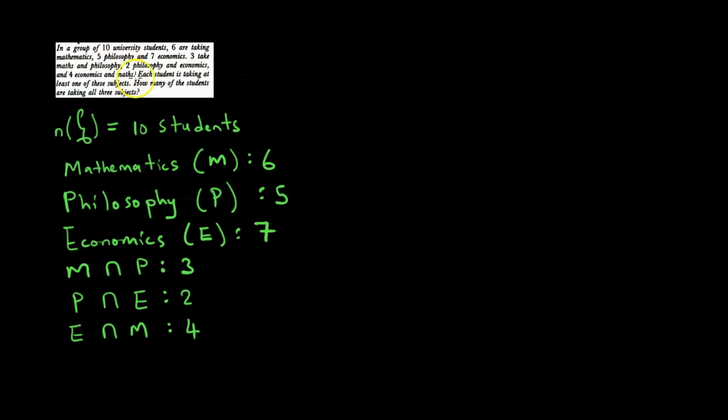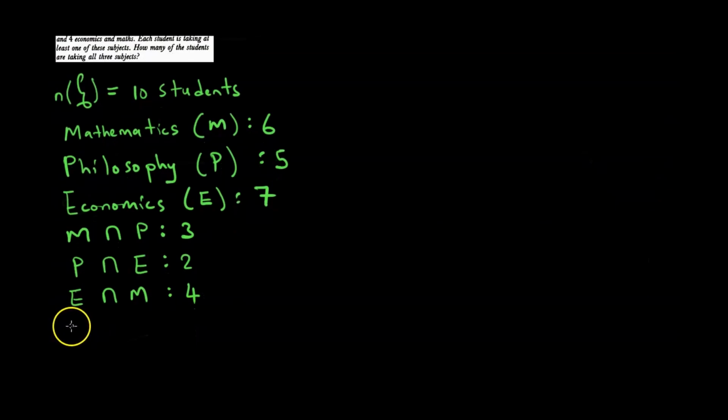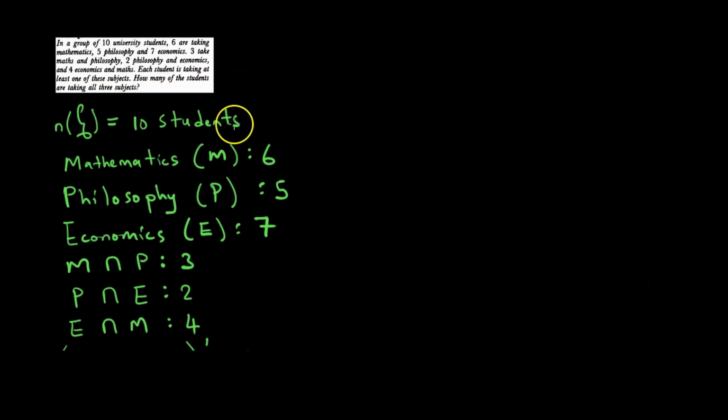Mubvunzo wakuti each student is taking at least one of these subjects. Information yataurwa panapa iri kungotiudza kuti if we take the union of M, P and E, M union P union E, and we take the complement of this union, we are going to get 0. So pataurwa panapa pachinzi each student is taking at least one of these subjects. Tikaita flip this sentence, zviri kungonzi hakuna student isina subject rairi kutora.